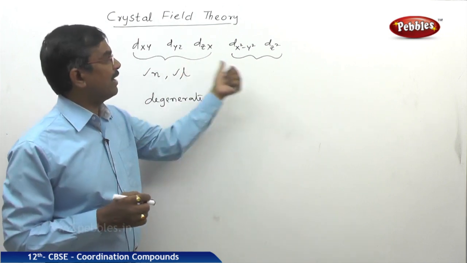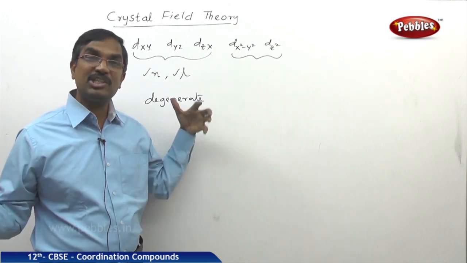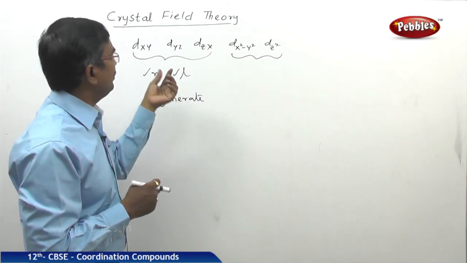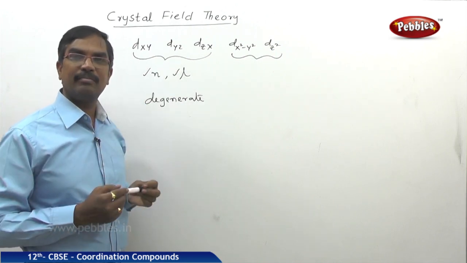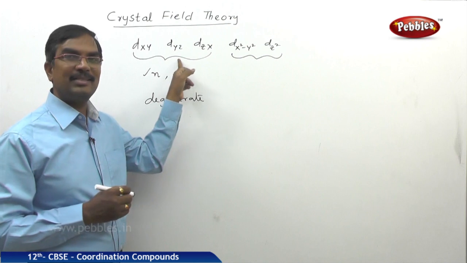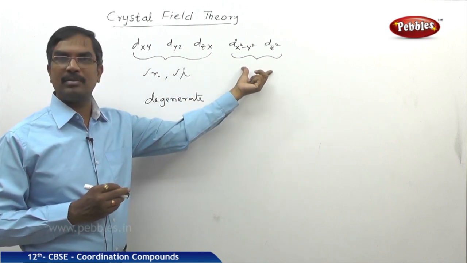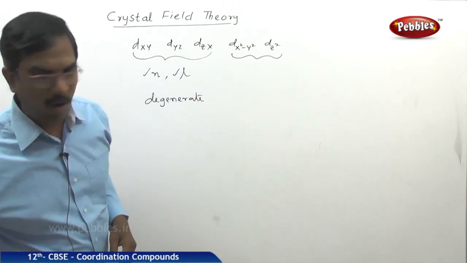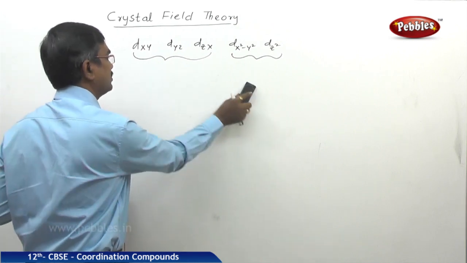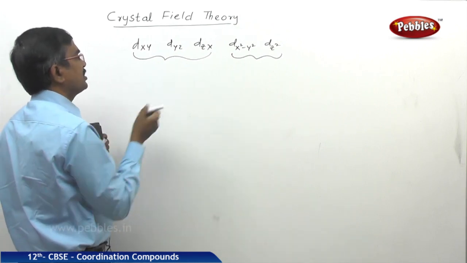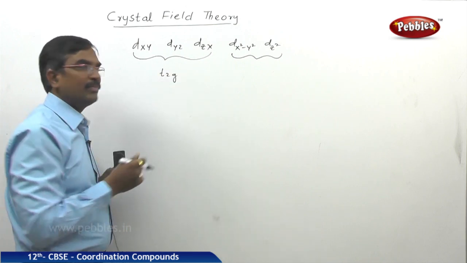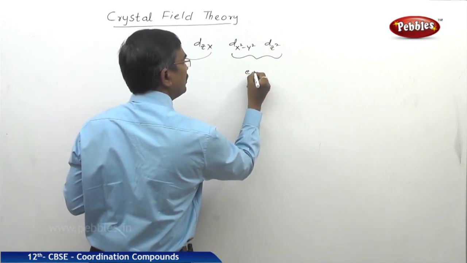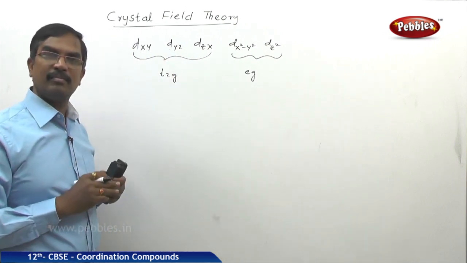Among these 5d orbitals, during interaction, these 3 will split into one category. These are non-axial orbitals. These are axial orbitals. In the case of octahedral splitting, these are called T2g orbitals, and these are called eg orbitals.